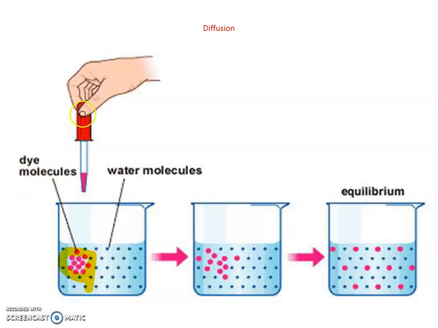When I drop a dye in water, the dye is concentrated, and the dye molecules slowly spread in the beaker, in the water, to attain equilibrium, so they are evenly distributed in the solution. Their movement is from high concentration to low concentration. This is called diffusion.